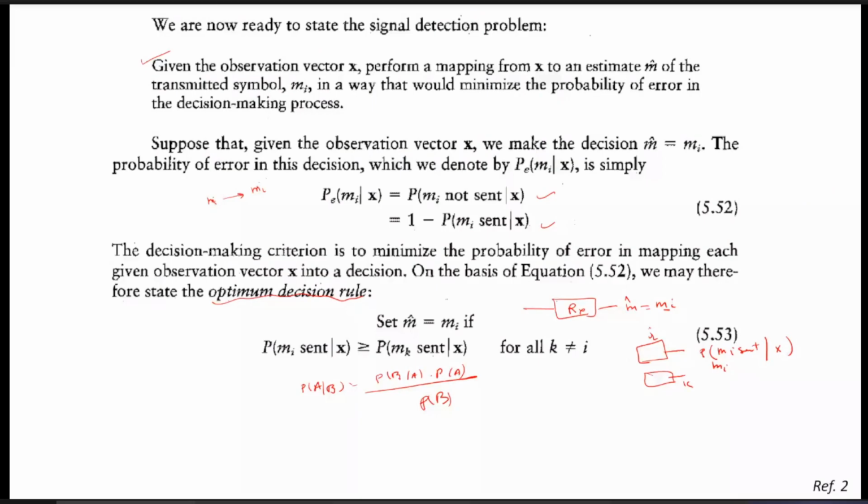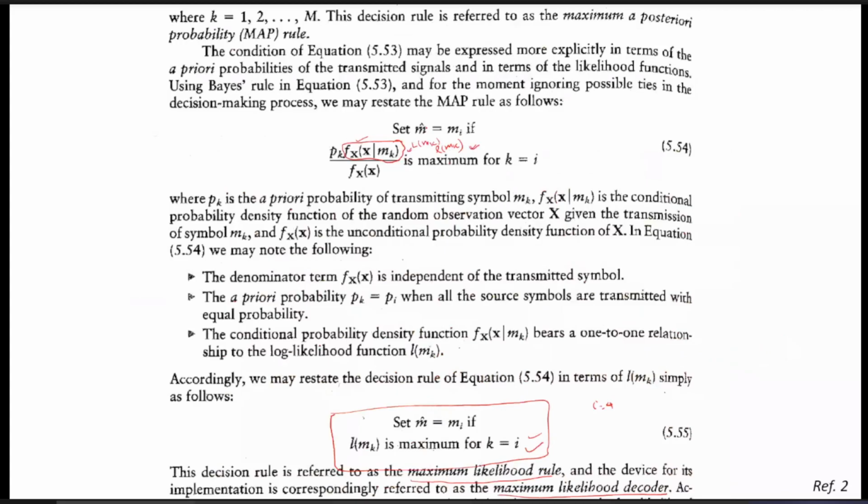Then we calculated the last expression: the receiver will set the estimated value, the output of the receiver, to the estimate of m. That estimated value will be the same as mi, the transmitted message signal. It will decide that the transmitted symbol is mi when this probability expression is maximum for k equal to i.